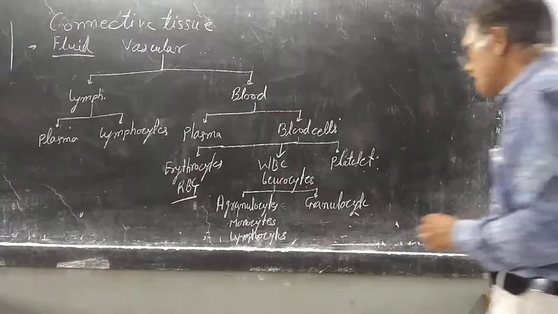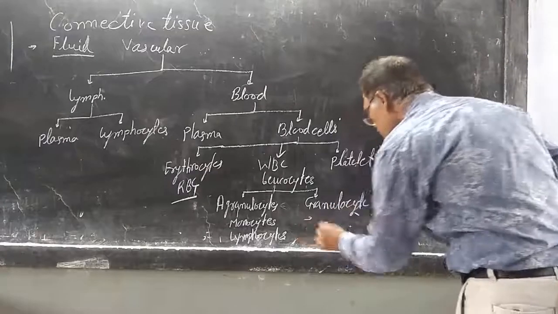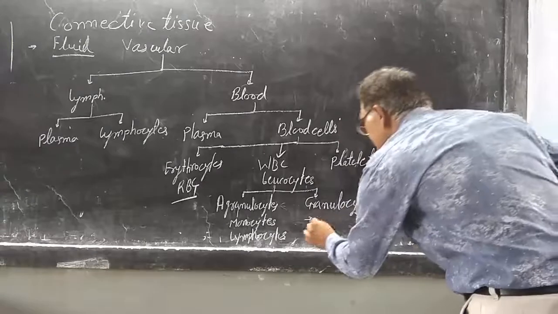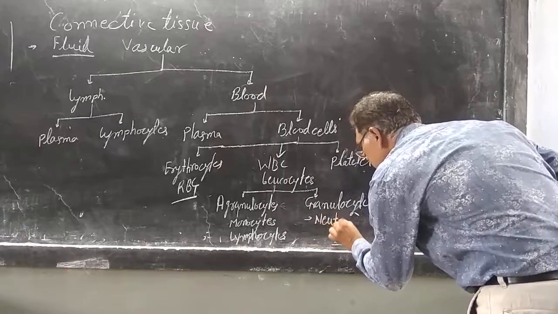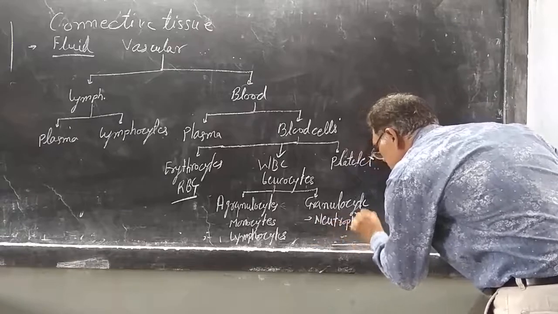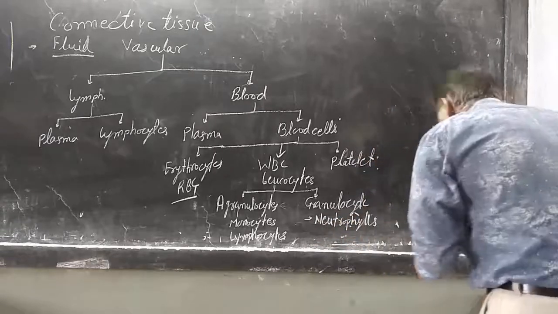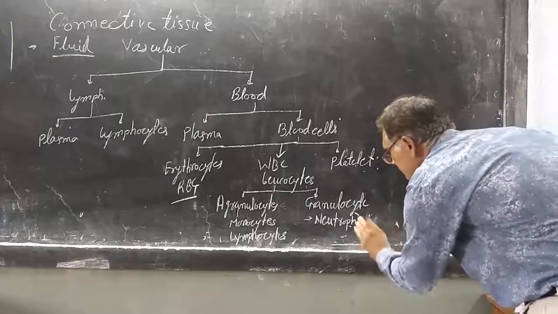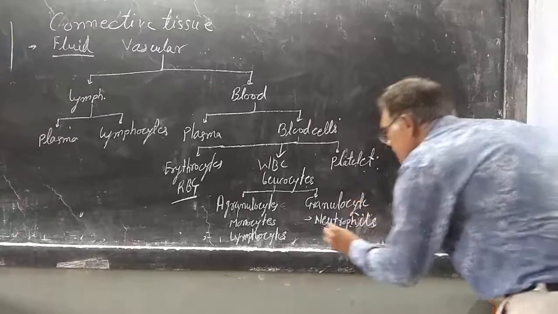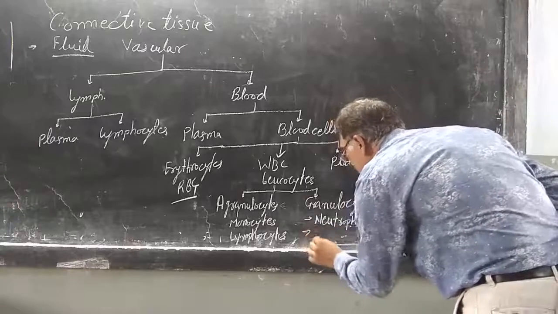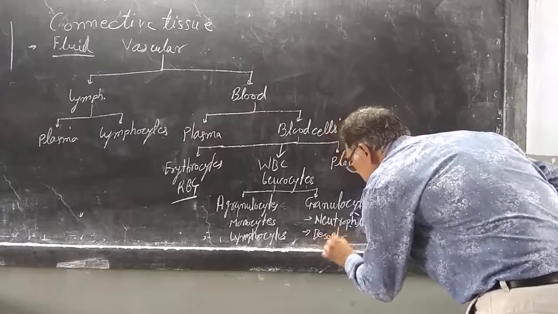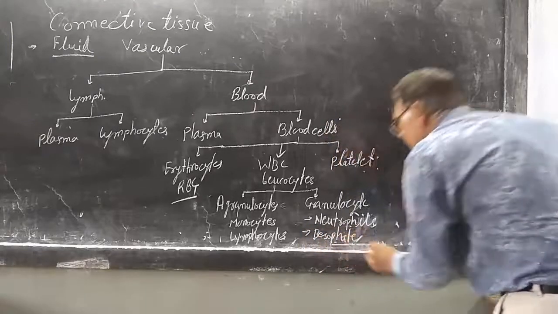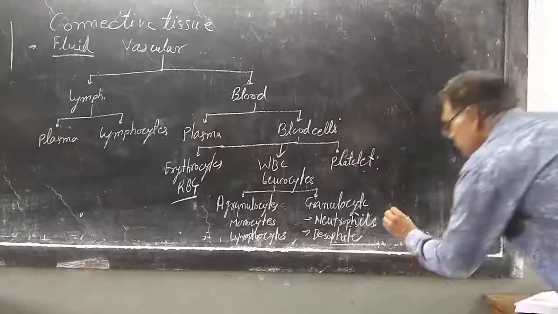Granulocytes are of three types: first neutrophils, second basophils, and third eosinophils.